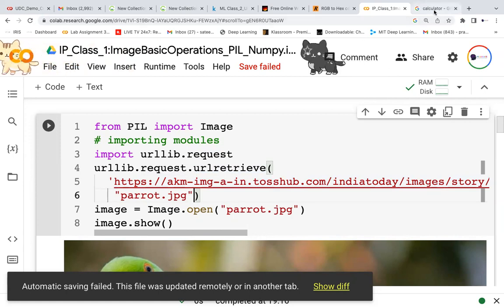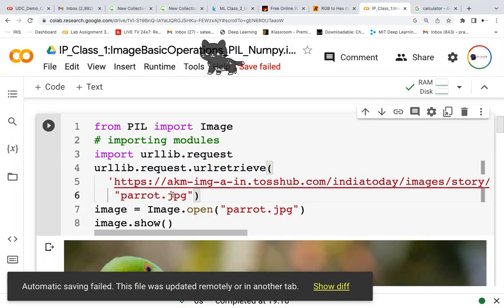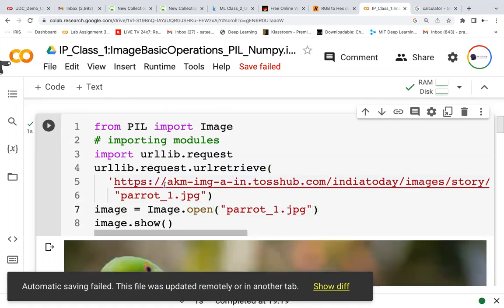When I give that, it asks me to save it as something. I wanted to save that as parrot.jpg. Or if you want parrot1.jpg, whatever your name is. So one piece of information is the link.